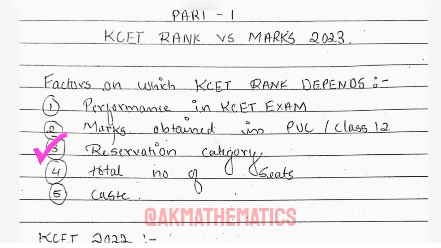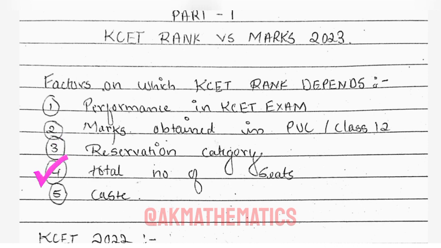Second one is reservation category. The reservation category to which a candidate belongs also affects the KCET rank. These are reserved for categories such as scheduled caste, scheduled tribes, other backward classes like OBCs, and various other quotas like Kannada medium quota, etc. Candidates belonging to these categories may receive rank concessions or have separate rank cutoffs.